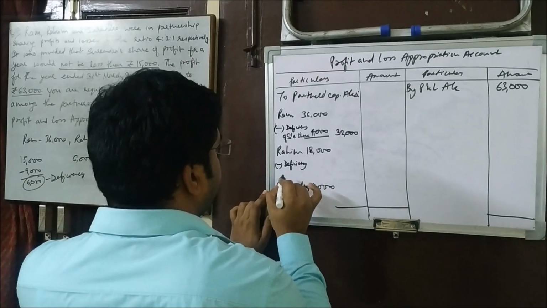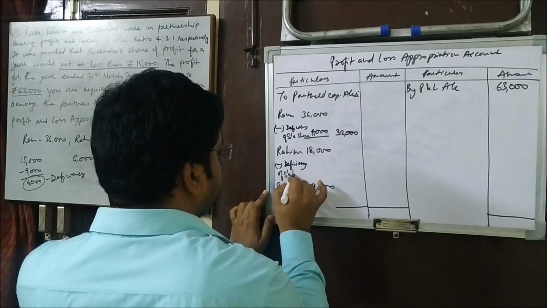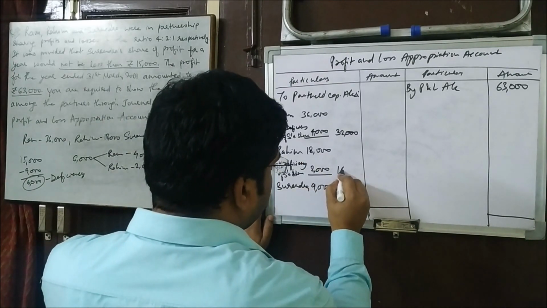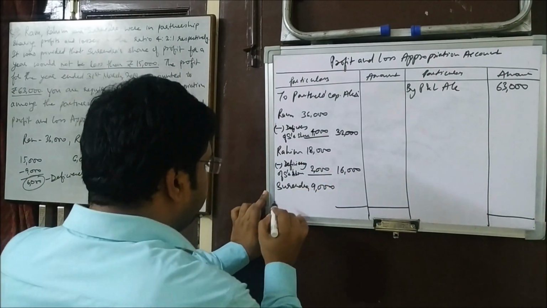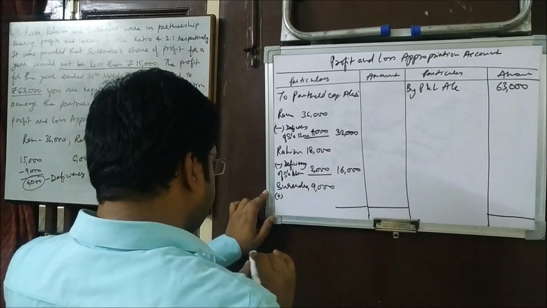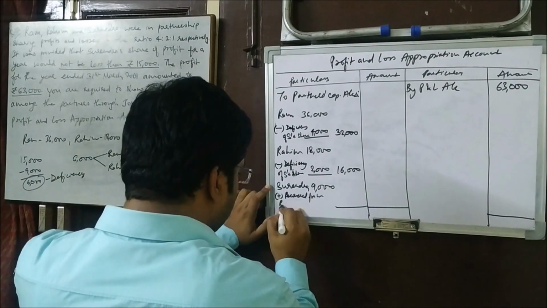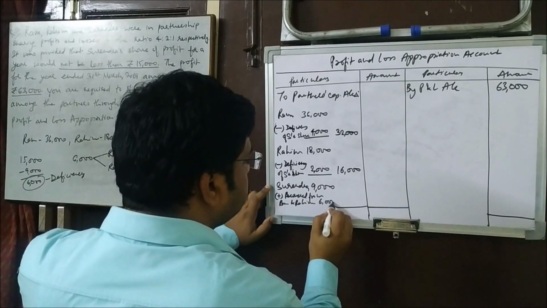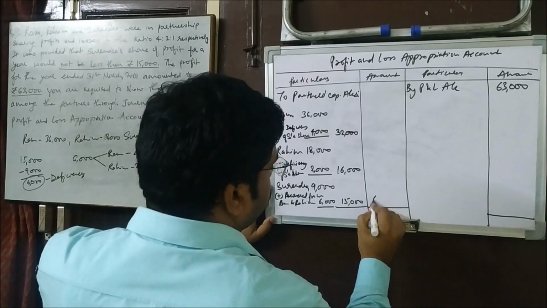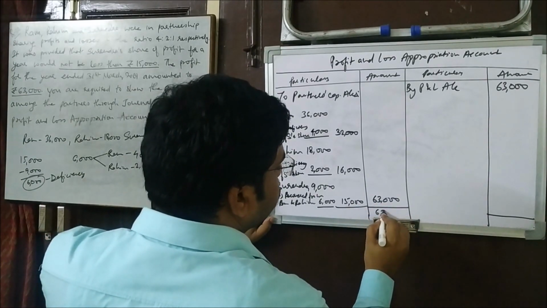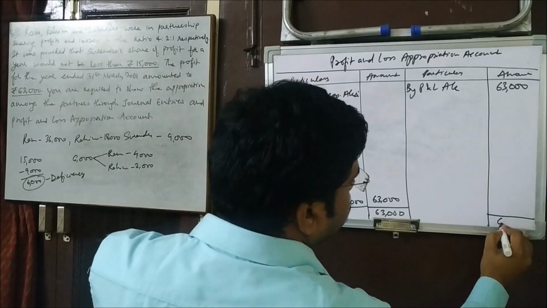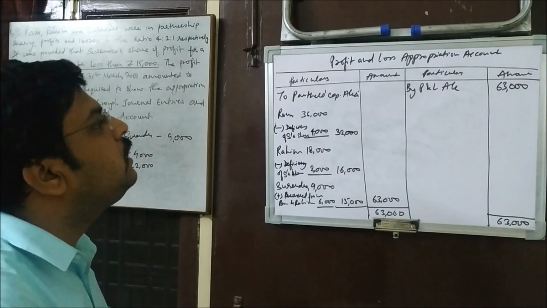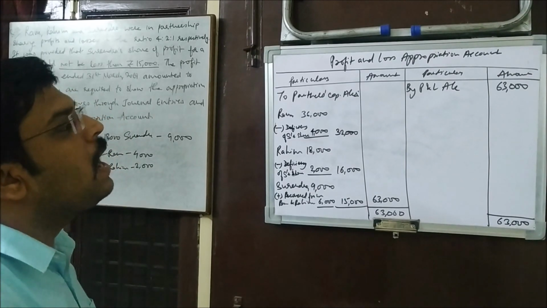Similarly, in case of Rahim also, we will do the same. Deficiency of Surendra's share, that is 2,000. It will be deducted out of 18,000. So he will get 16,000 only. Okay, here we will add, recovered from Ram and Rahim. Okay, so total he has recovered 6,000. So he has got 15,000 now. So total 63,000 has been distributed in this way. Alright, so you can have a look. This is the way to present it in case of guarantee of profit to a partner.